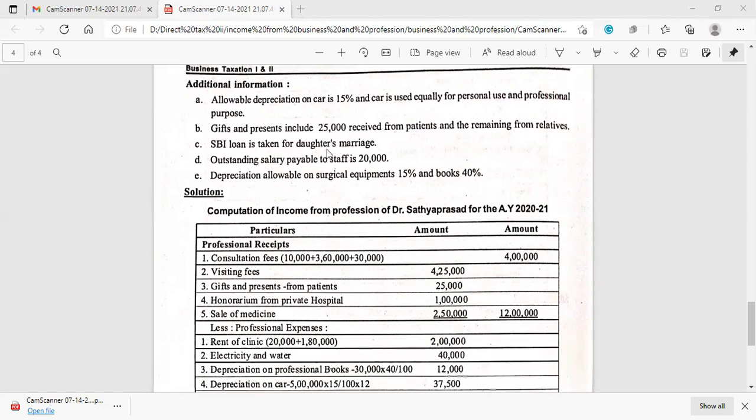SBI loan is taken for daughter's marriage is given. Because of this, the interest on loan must be considered as personal expenditure and not related to profession. Outstanding salary payable to staff is 20,000 they have given.